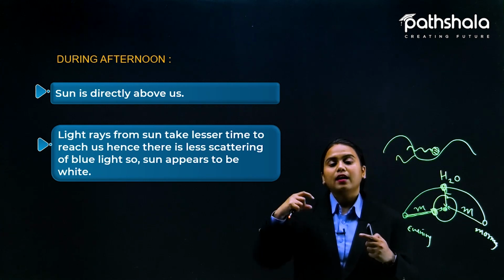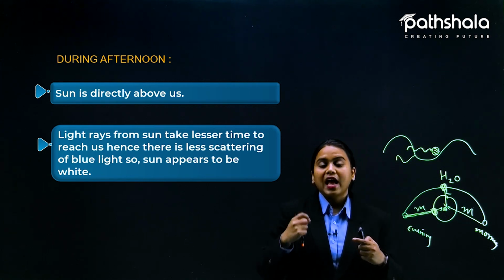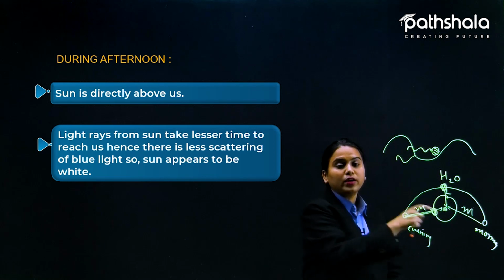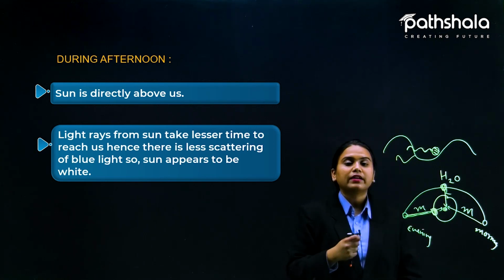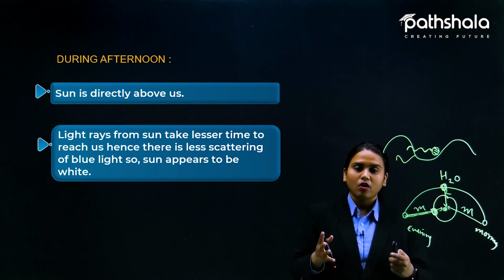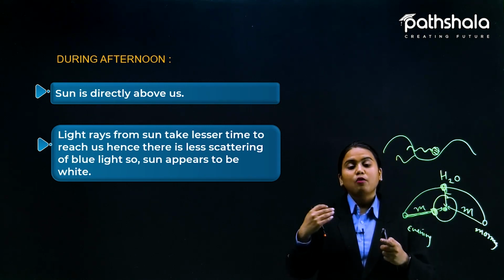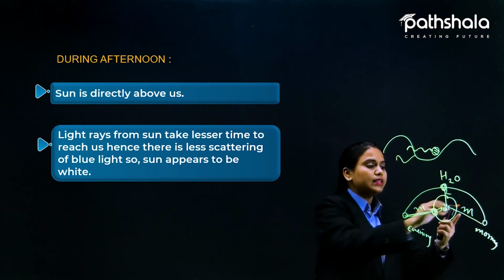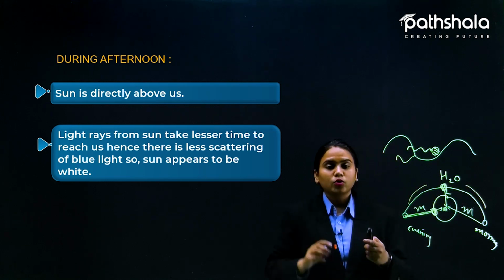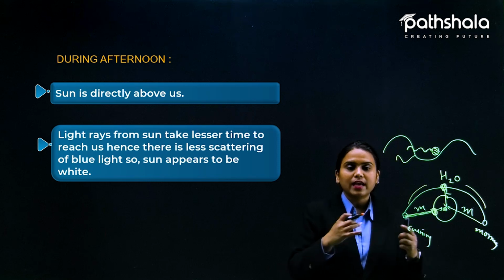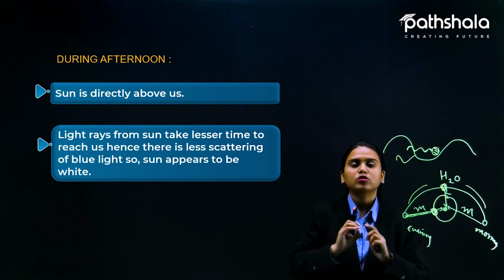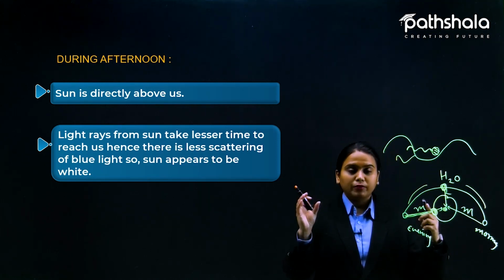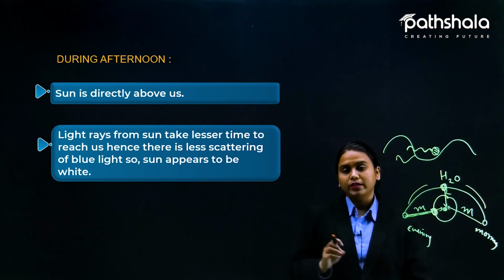Directly we are receiving white light, and whatever we are receiving, we are going to look at that only. So in this condition you are going to see red color because you are only receiving red color, the rest of the colors are already scattered. At this point you see all the colors entering your eyes. That is why a white sky appears. In this area you are going to see blue color. So over the whole day you are going to see each and every part. The major colors you get to see, because of the different weather conditions and different positions of the sun.